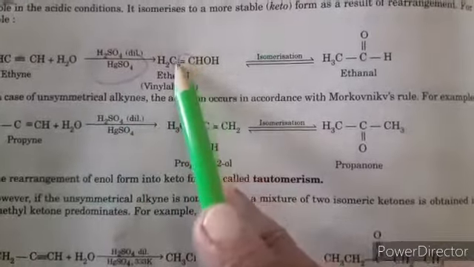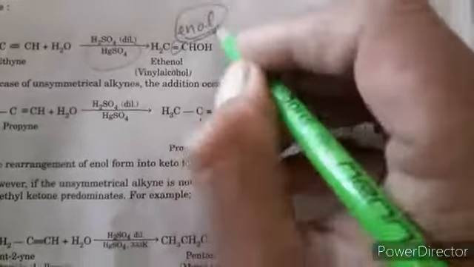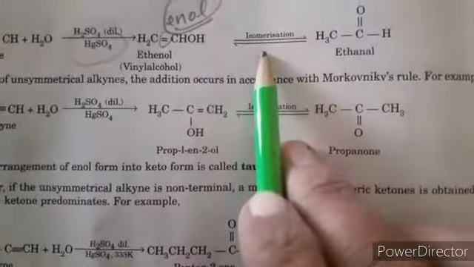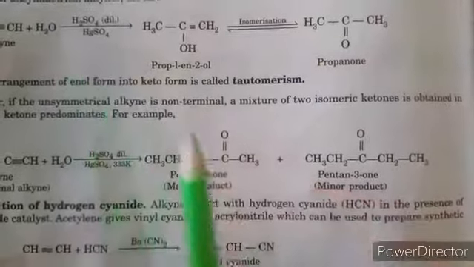So enol: the double bond is called ene, and the alcohol group is called ol, hence enol. Further, by isomerization, it changes into ethanal. Similarly in the case of unsymmetrical alkynes.